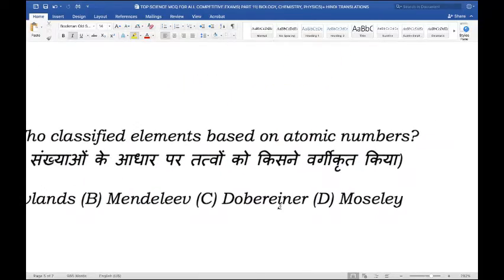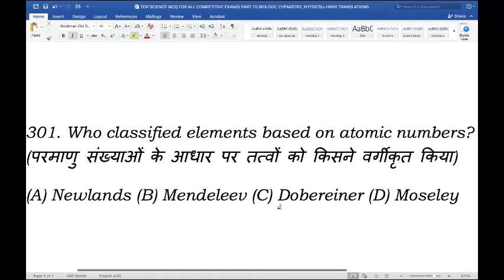Next question. Who classified elements based on atomic number? Was it Newlands, Mendeleev, Dobereiner, or Moseley? So who out of these scientists classified elements based on atomic numbers? And the right answer here is Moseley. English physicist Henry Moseley provided atomic numbers based on the number of electrons in atom. In 1932, James Chadwick discovered neutrons.